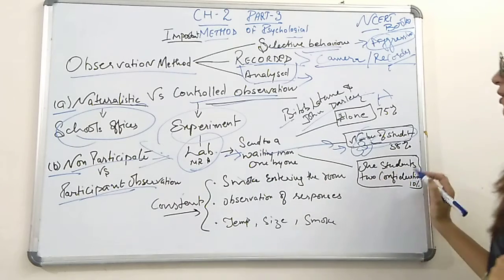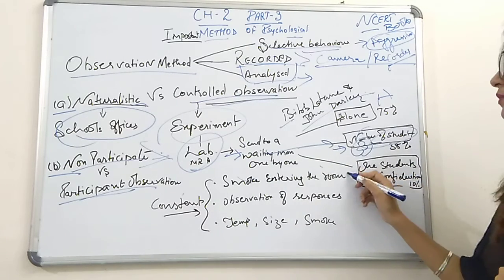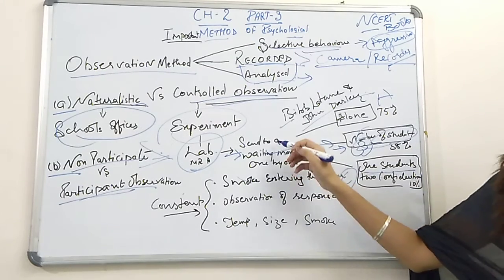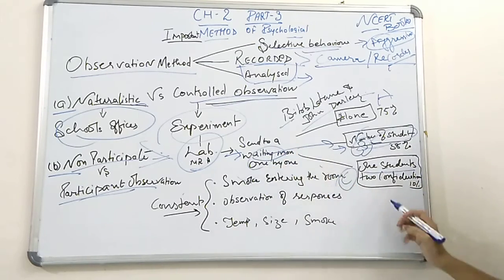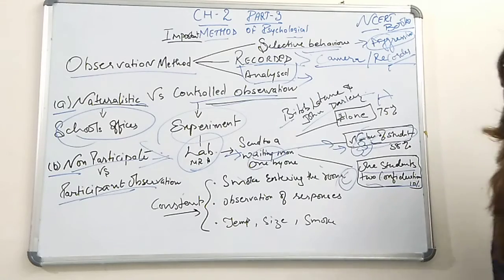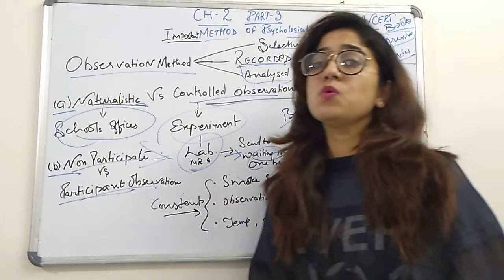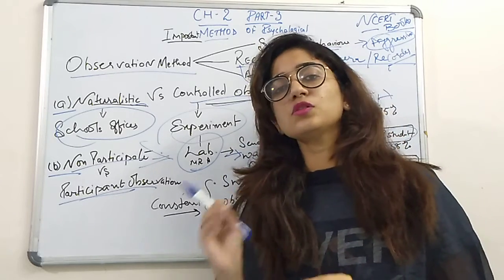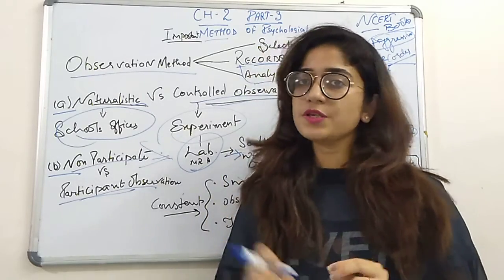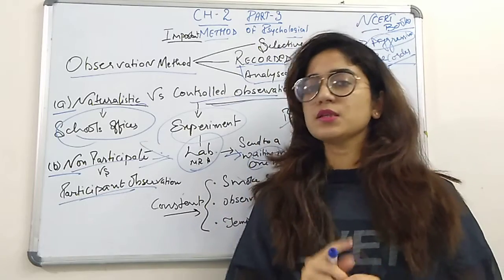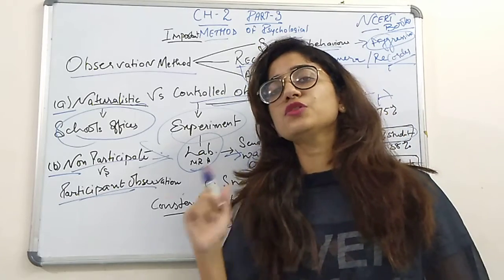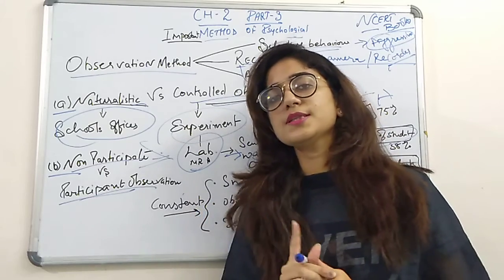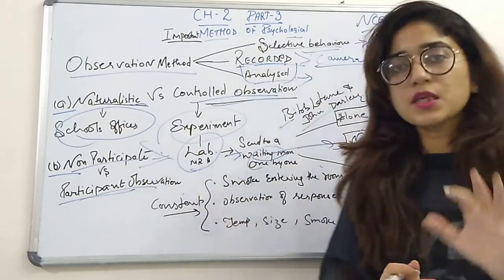Now in the third room, room C, one student has been sent from the waiting room area, and 2 are confederates. Confederates are the ones who have been told to do some kind of activity and not to show any reaction in front of that single student. Why this? Because we need to observe the behavior of only that single student, who is our subject.